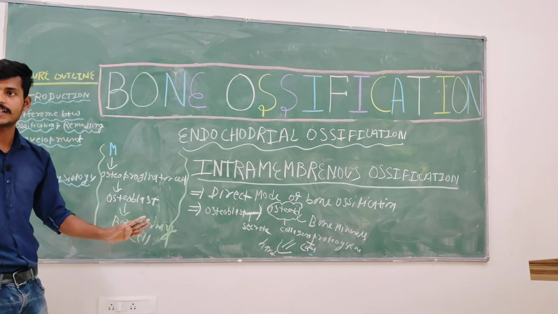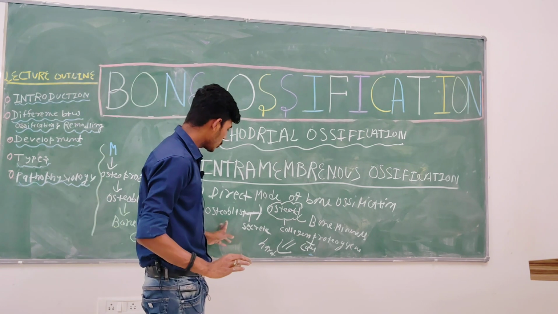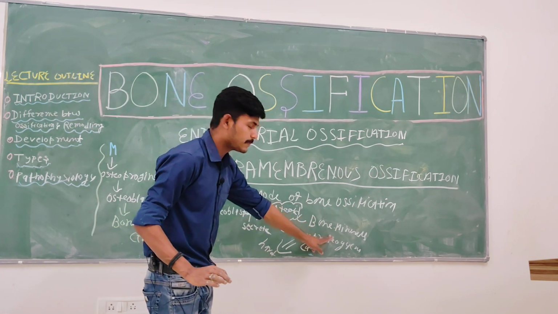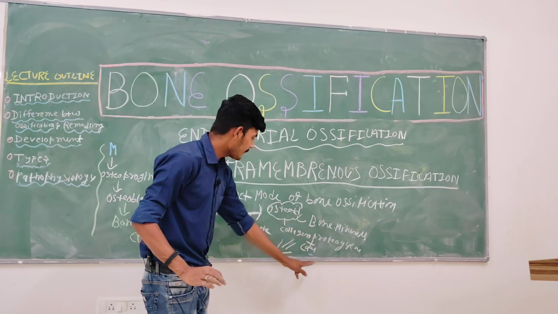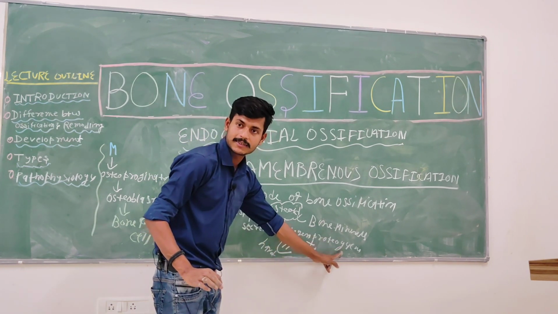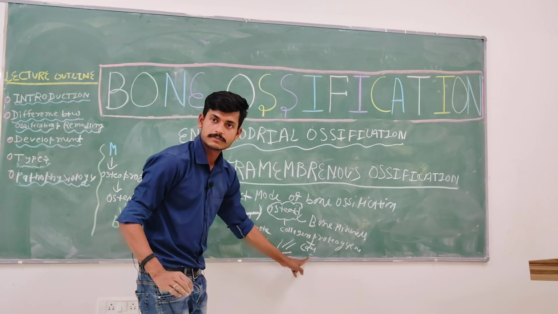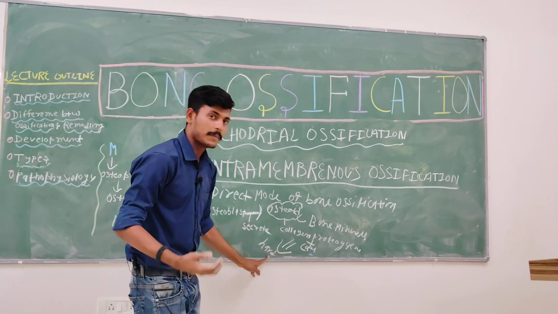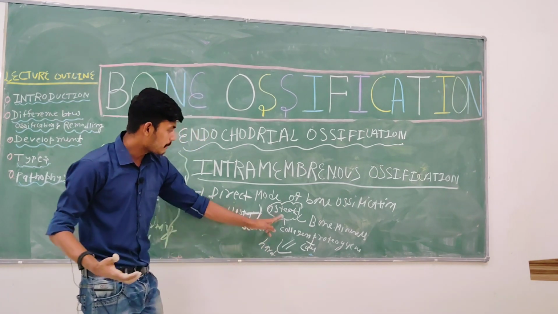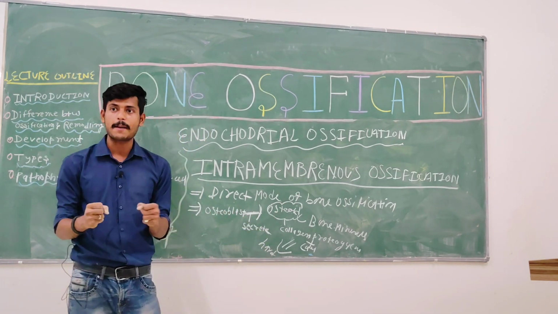Understanding till here? No problem? Okay. Osteoblasts secrete the osteoids, basically the bone matrix, chemically collagen proteoglycan. They will combine with the calcium and become hard. If this matrix becomes hard, these osteoblasts will be trapped.